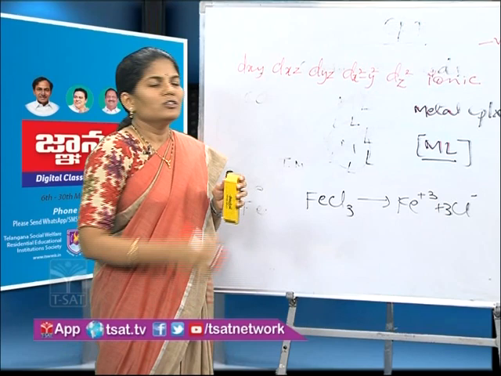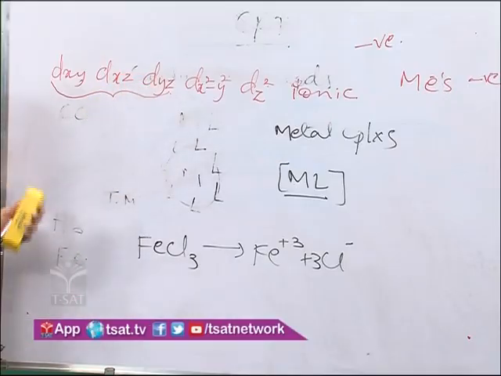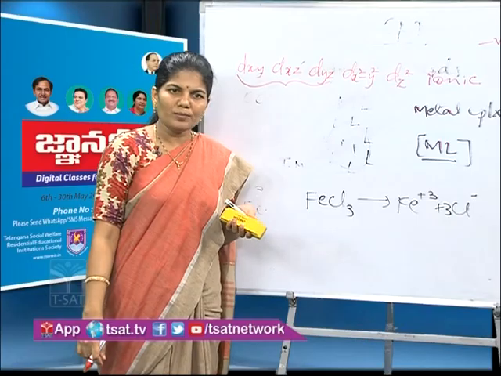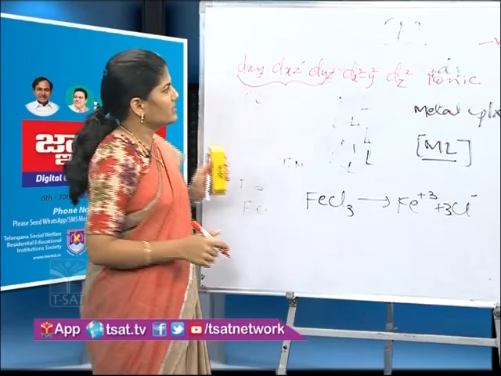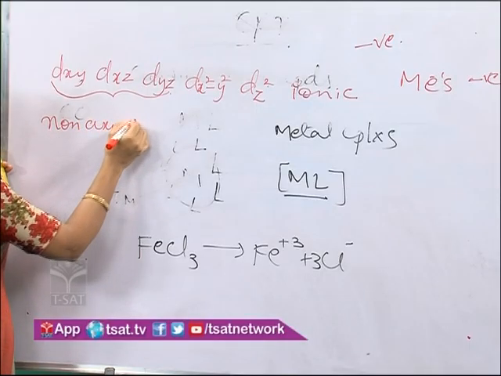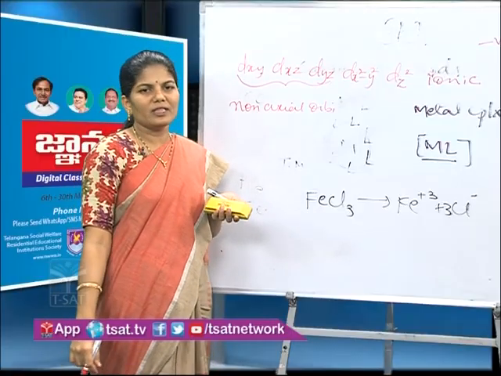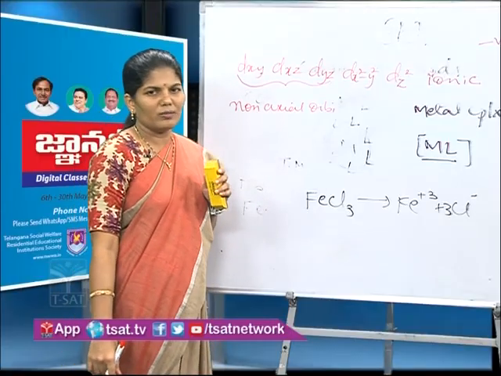Here dxy, dxz, dyz orbitals have their lobes in between the axes, so these are named non-axial orbitals.